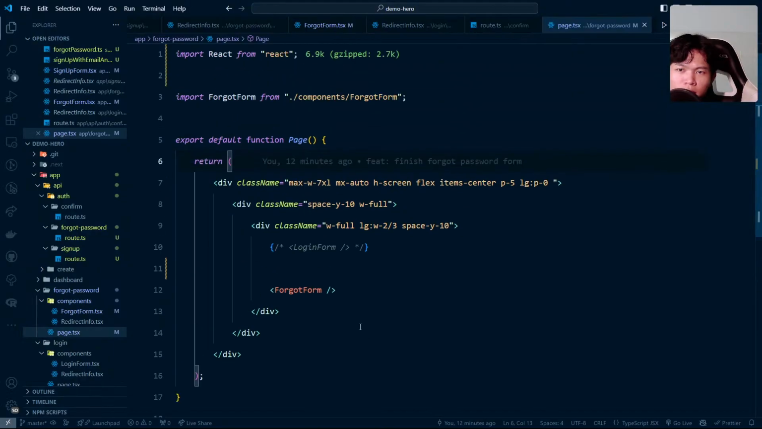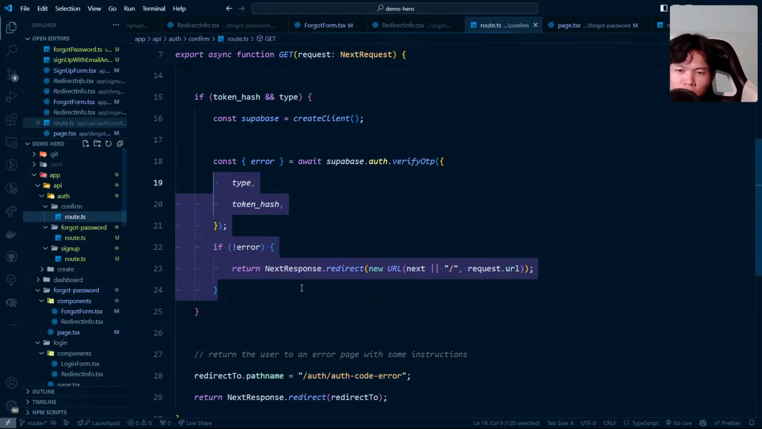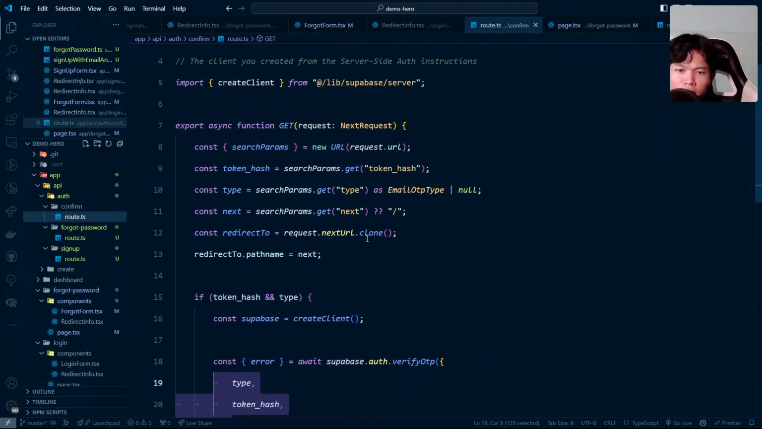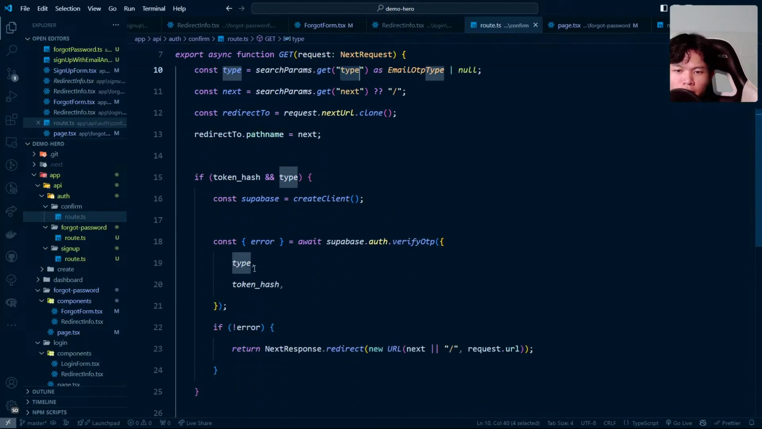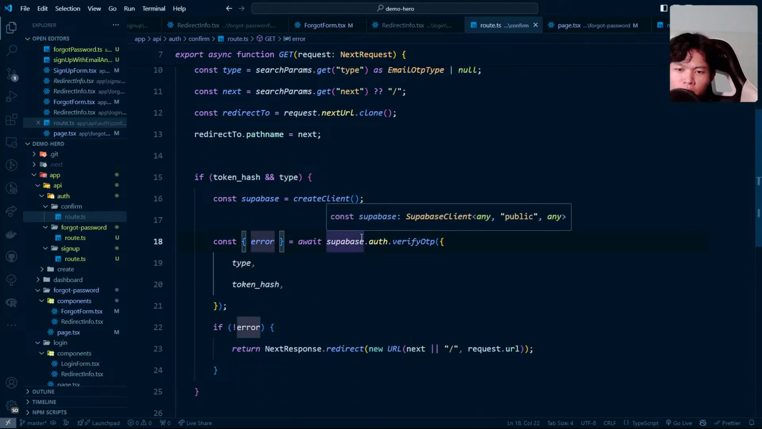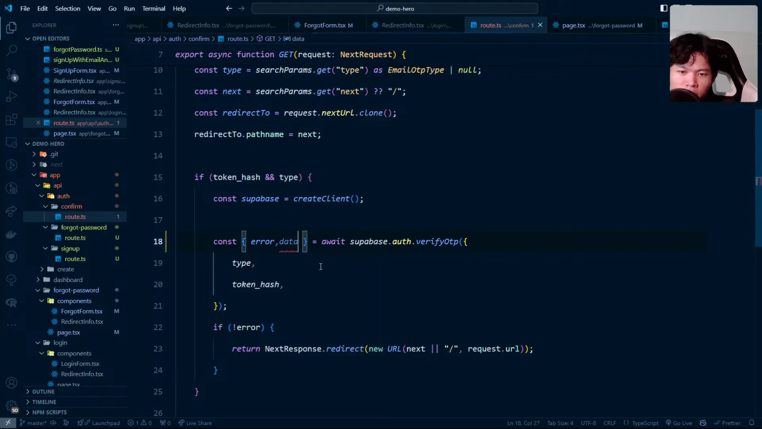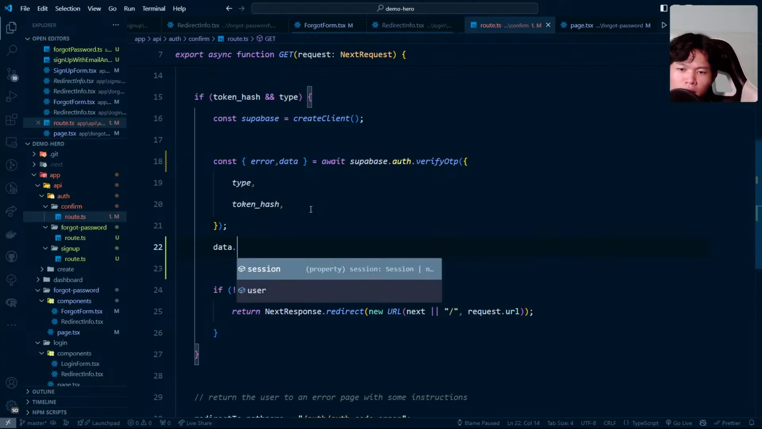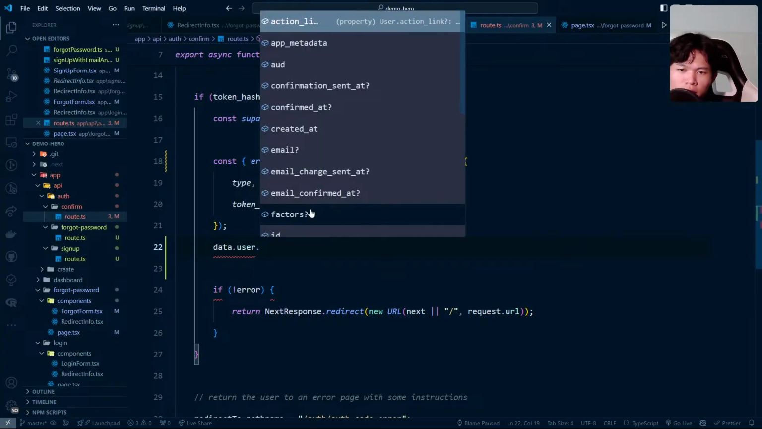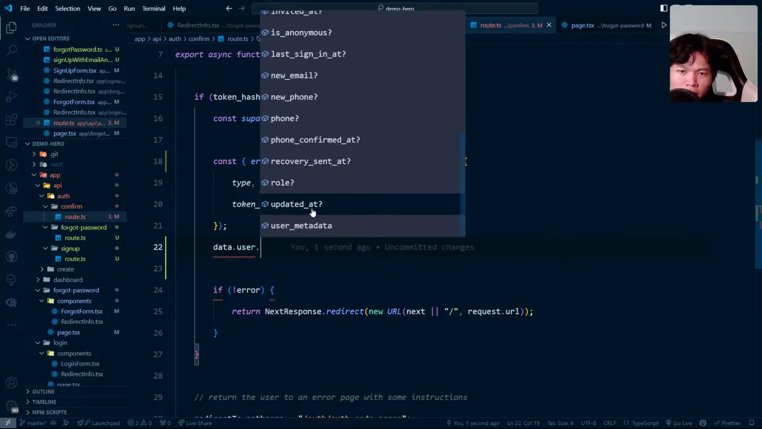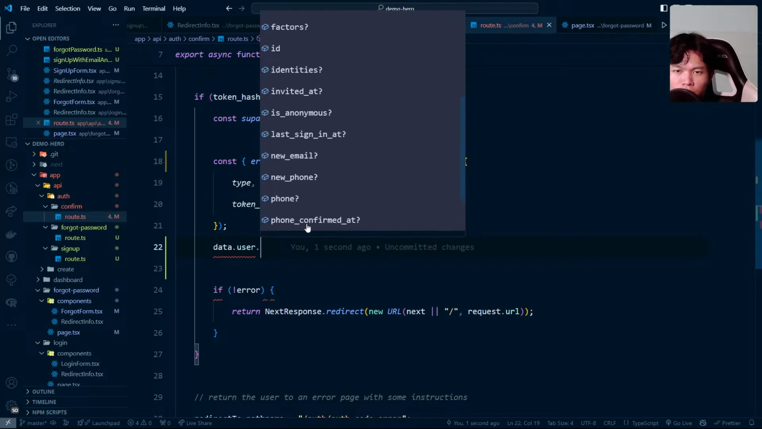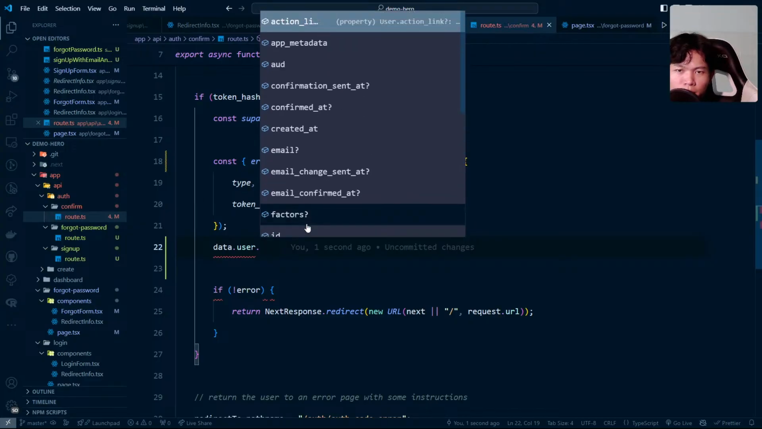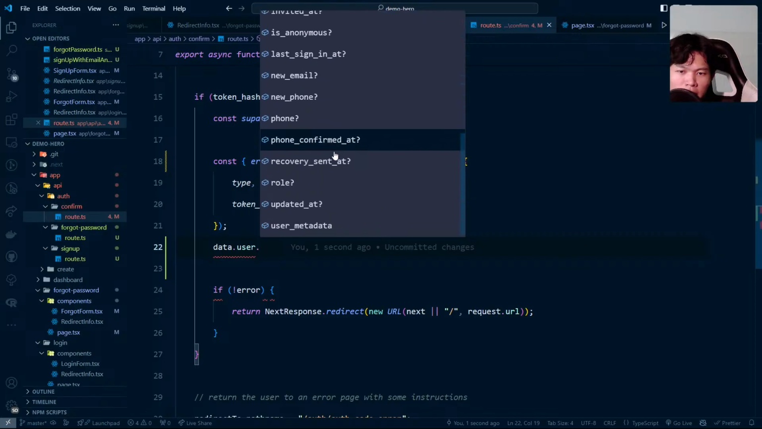Well, let's see. One thing that I could think of is to check the type right here. When verify, do we get any data or not? Okay, data. I just need to have the data dot types. Okay, dot user. What kind of information do I get from here? I don't think we have the information of the user right here. For example, if this session right now is a recovery session and things like that.